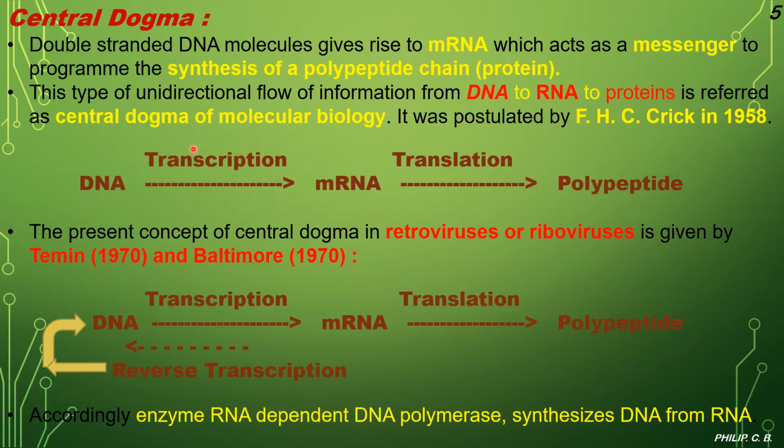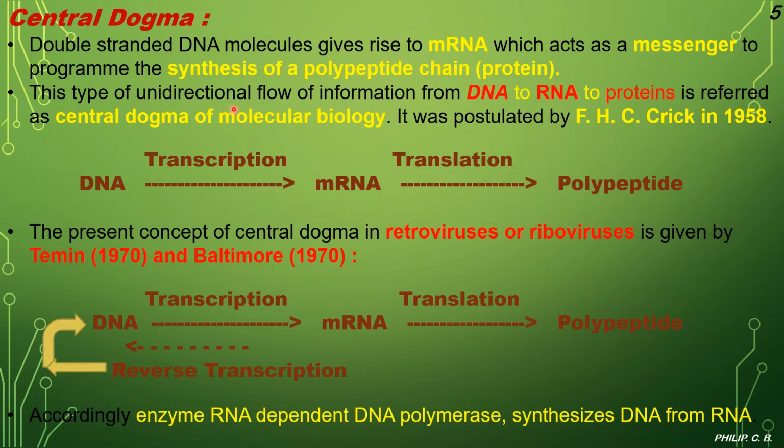So, a detailed explanation of the central dogma. The double-stranded DNA molecule gives rise to mRNA, which acts as a messenger to program the synthesis of the polypeptide chain, that is the protein. As from the earlier slides, the protein is formed from DNA to mRNA to protein by transcription and translation, which is the central dogma.